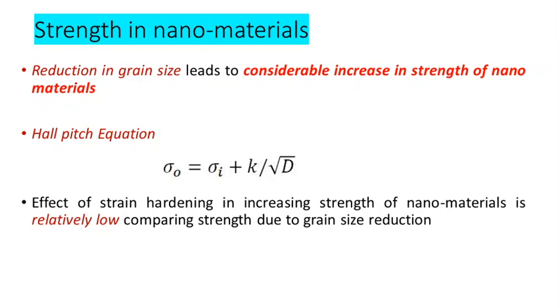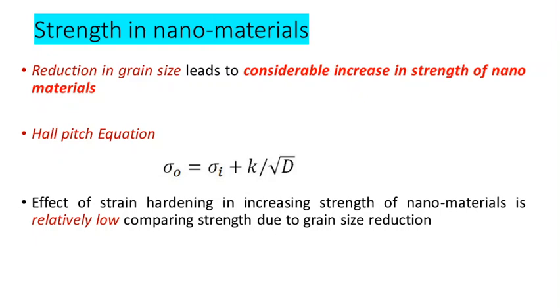So strengthening by making nanomaterial, or strengthening by grain size reduction, is one of the important features for improving the yield strength of the material. Obviously the ductility is compromised: as the grain size decreases, the yield strength increases, while at the same time the ductility of the material decreases.